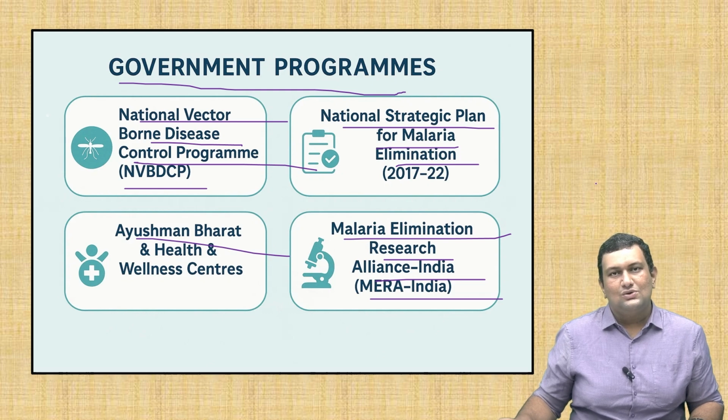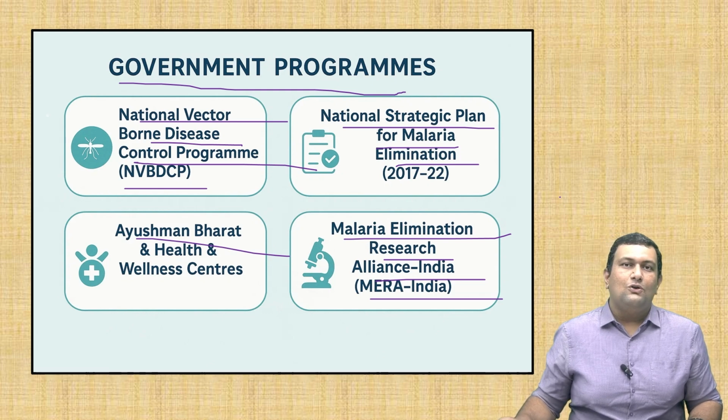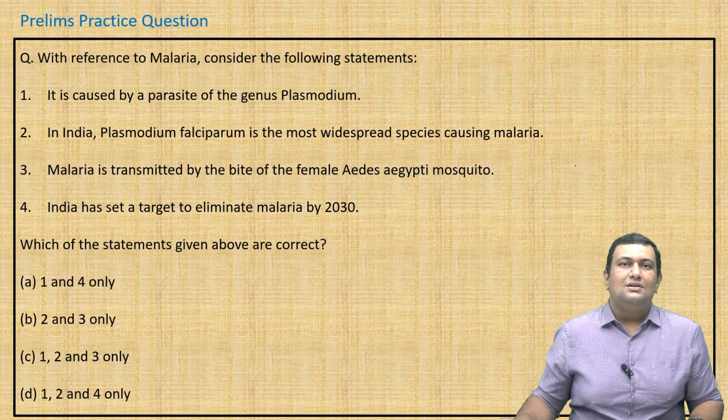So that's it for this topic. With regard to this topic, you can expect questions directly on prelims with regard to malaria. They can ask what kind of disease it is, how it affects, and what are the types, if any subvariants are there or not, and the prevalence in India. In mains, this Ayushman Bharat is very important. They can ask a question on it. Now we will move on to the prelims practice question.